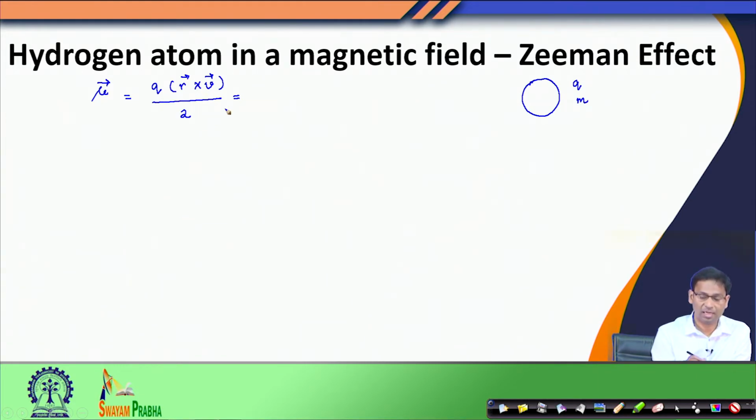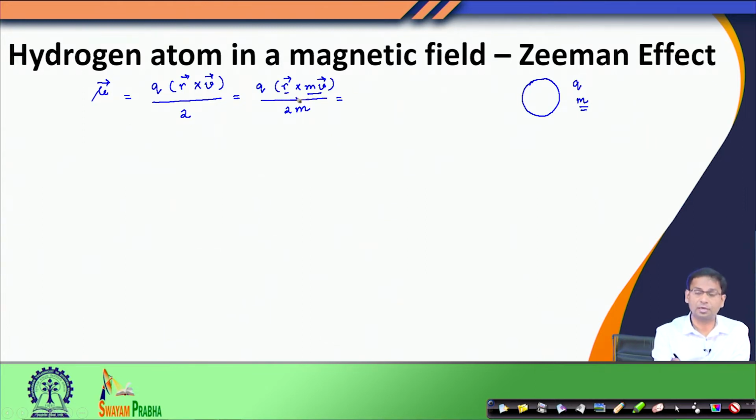Now, we can rewrite this by introducing a mass term both in the denominator and numerator, where m is the mass of this particle which goes around this loop. If you look at this expression closely, you will see that this is the displacement vector and this is the linear momentum vector.